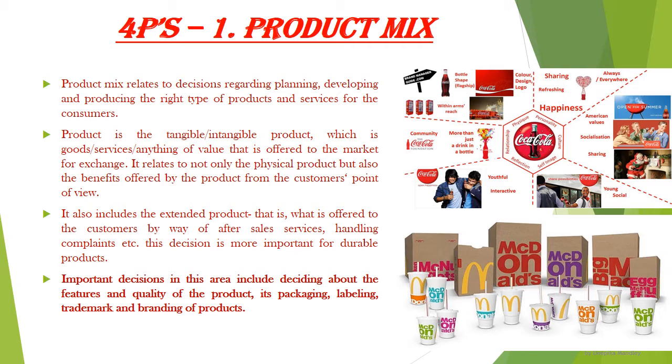This decision is more important for durable products. Now what are durable products? Durable products are those products which can be used for a longer period of time, which can be used year after year. So that is known as your durable products. Now, the important decision in this area includes deciding about the features and quality of the product, its packaging, labeling, trademark and branding of the product. So the three basic elements that come under your product mix are first deciding about or giving the identity to your product, that is branding, then packaging and labeling.